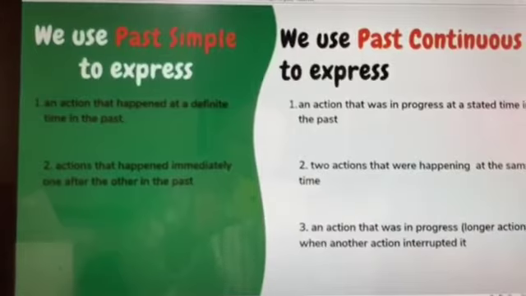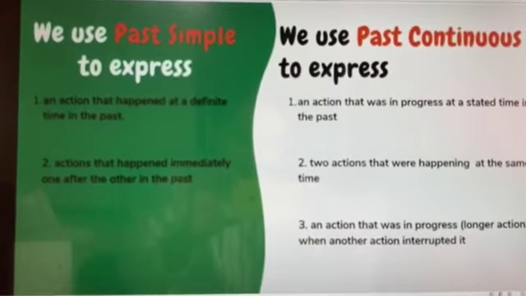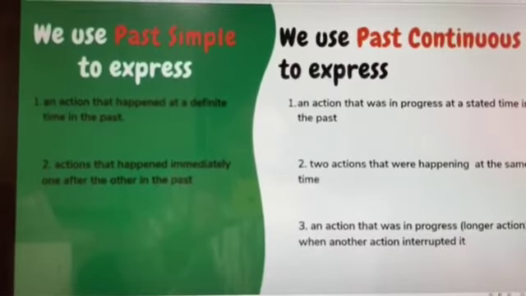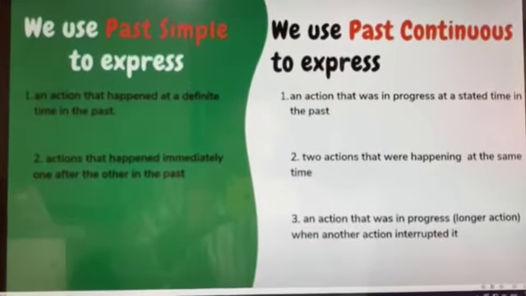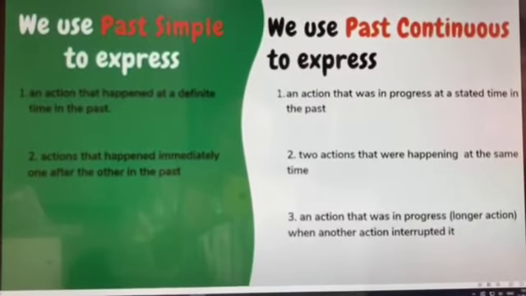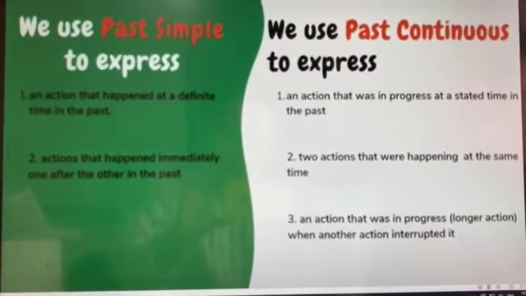First of all, when do we use past simple and when do we use past continuous? We use past simple to express an action that happened at a defined time in the past, and actions that happened immediately one after the other in the past.